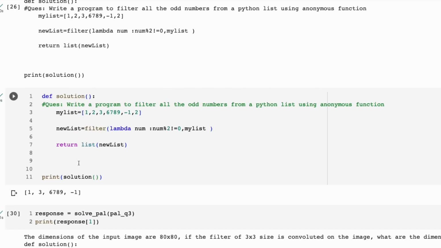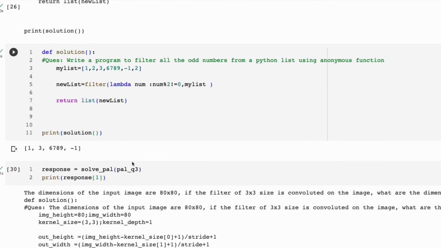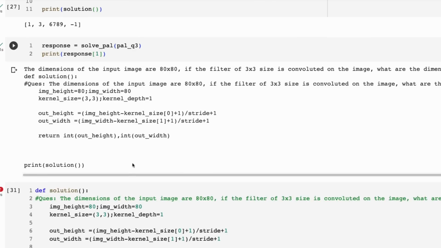If we run that program, sure enough, it's taken out the even numbers there and just left the odd numbers in there. Here's one that didn't work.